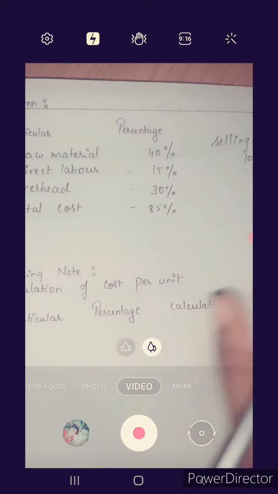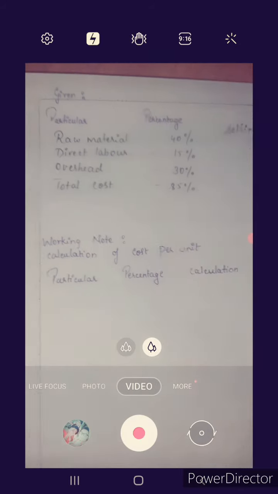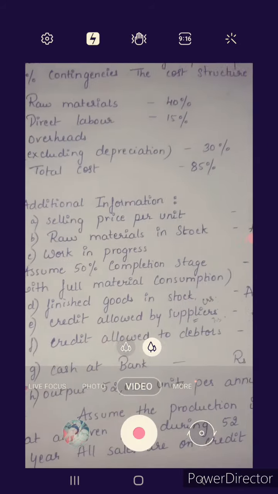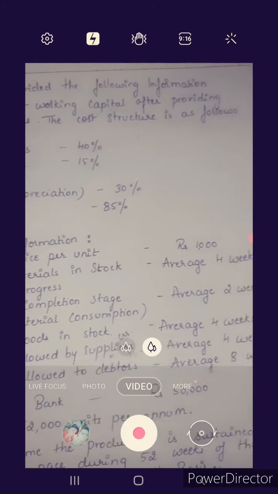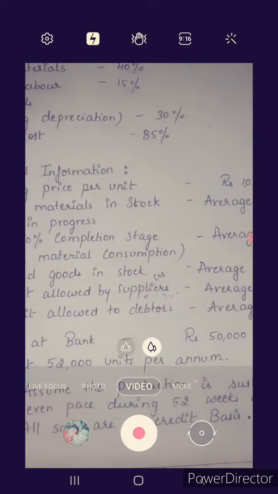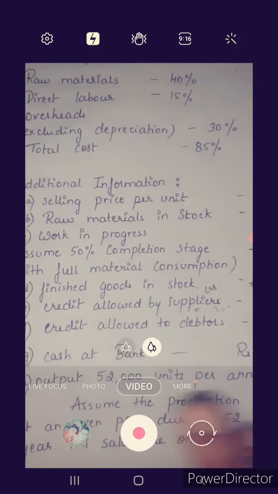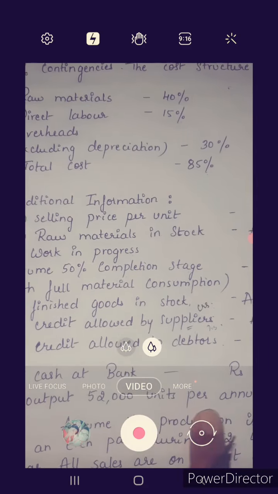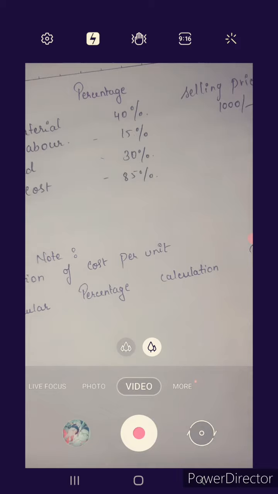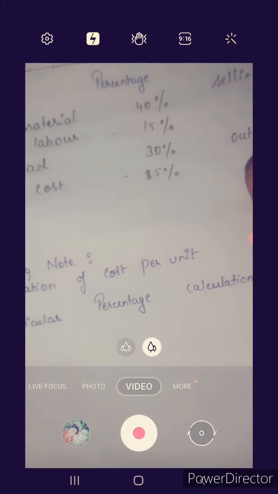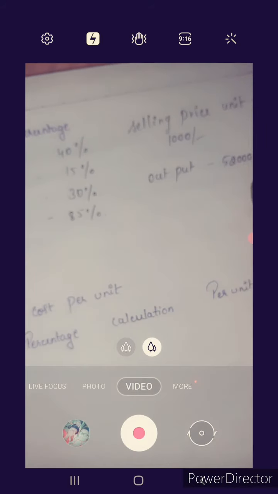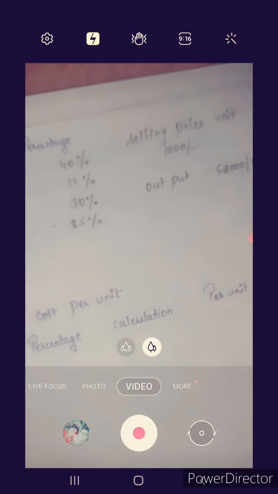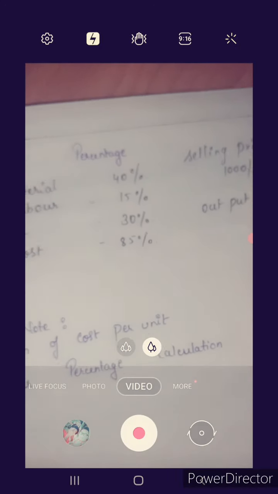So these are the information provided in the question. Selling price per unit is 1000, and output is 52,000 units. Now the percentage should always be taken on selling price per unit.